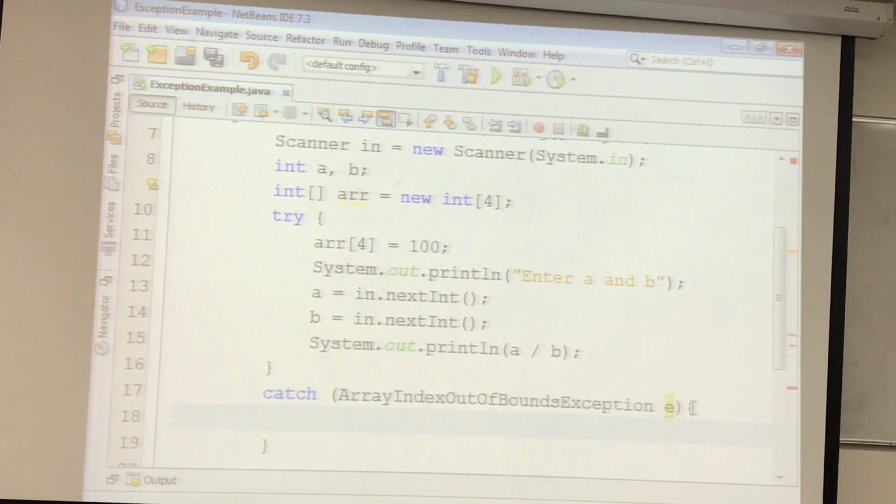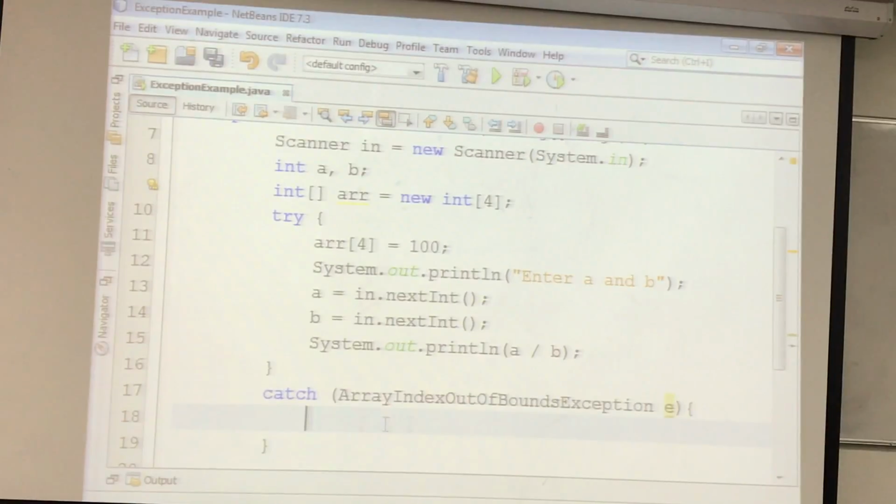Here you can use e, because e is an object of the ArrayIndexOutOfBoundsException class. So when the exception occurs because of the array, it will come here. Inside e you will have everything: you can trace the code, you can get the message of why the exception occurred. All of this will be automatically available in e. e is just an object of this class.